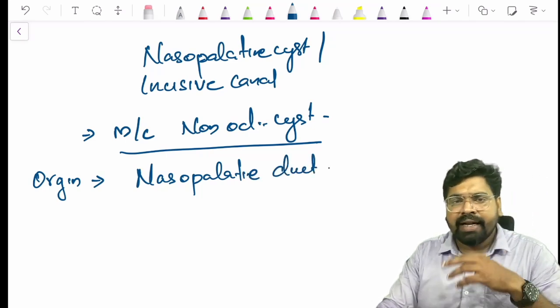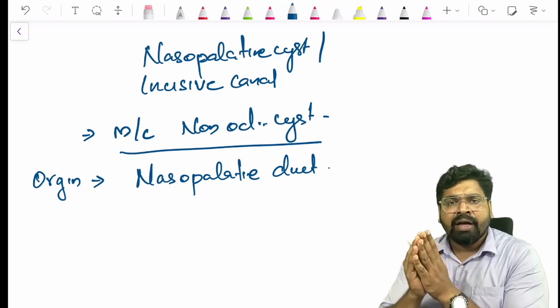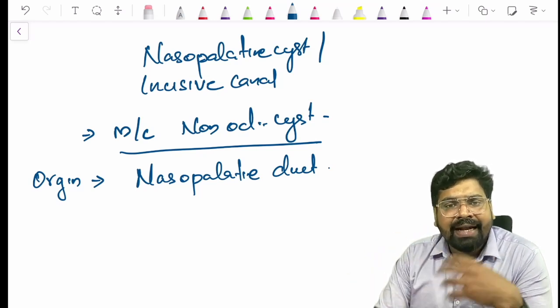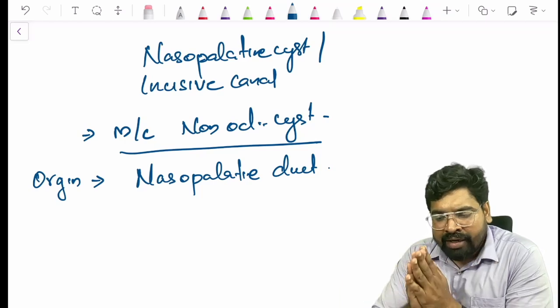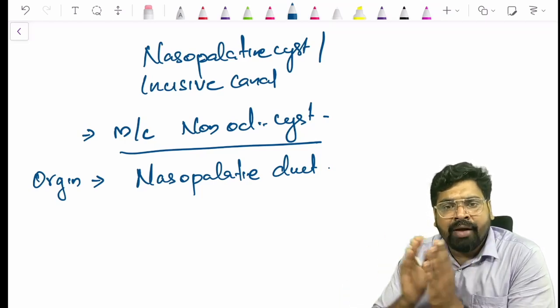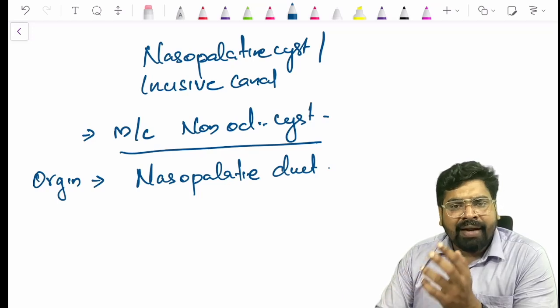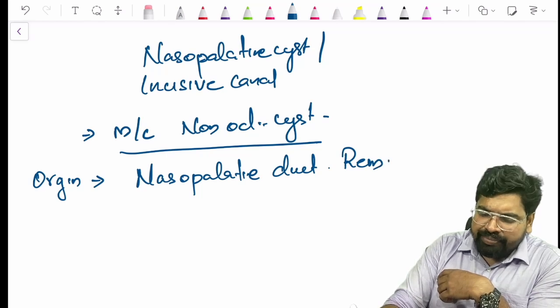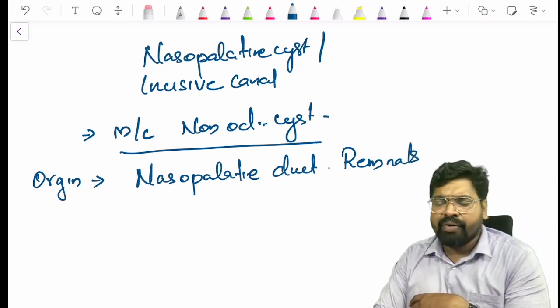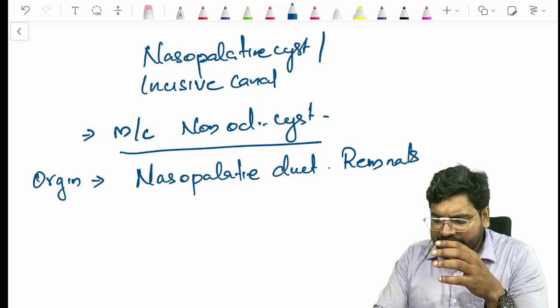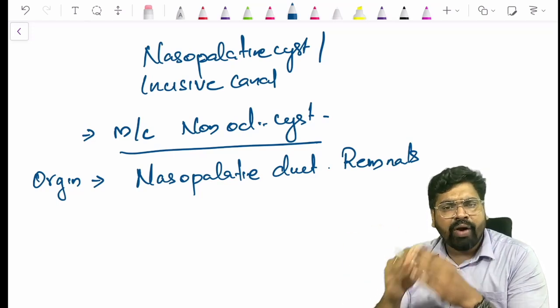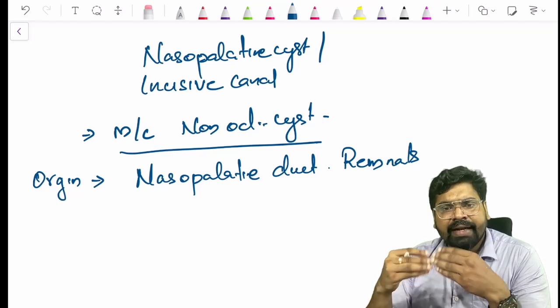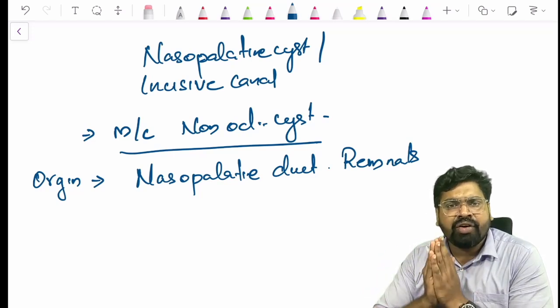This nasopalatine duct is present in the embryonal stage, but later it gets removed during the course of development. But if some remnants of this nasopalatine duct remain there, these remnants will later trigger the formation of a cyst.